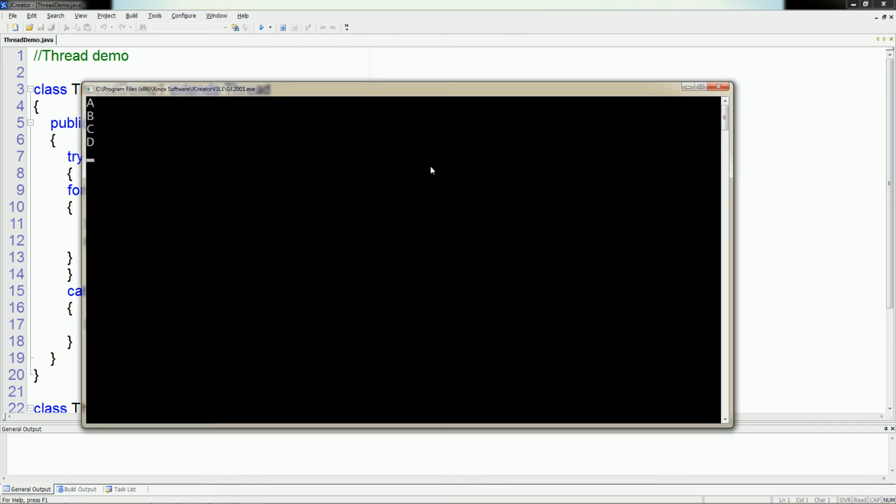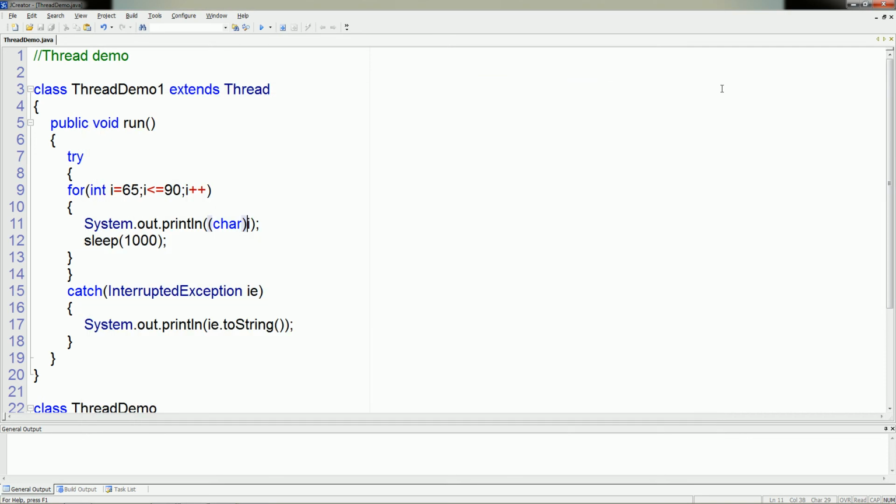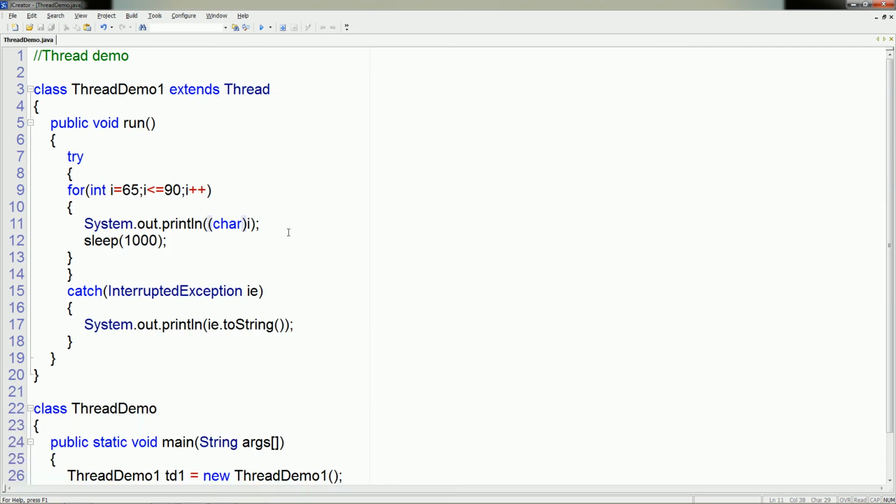Yes, it is right. Okay. Here we create a class by using the Thread base class. You can change this program by using the Runnable interface.